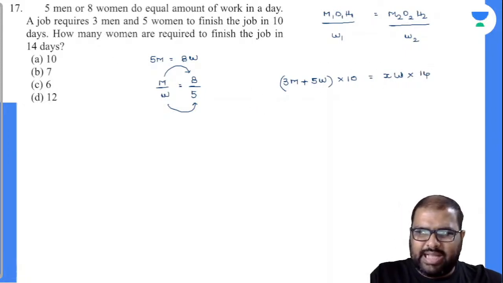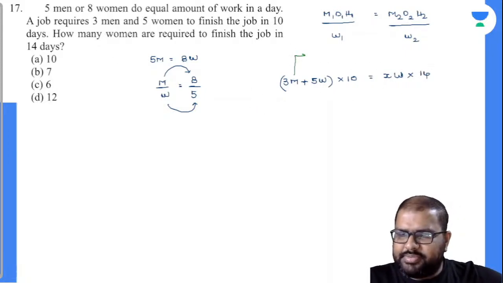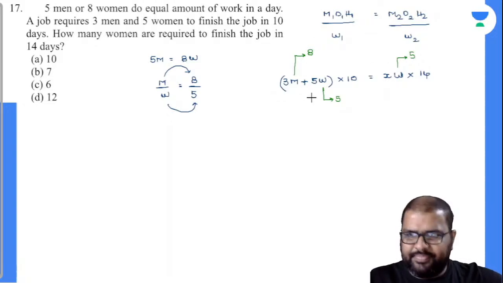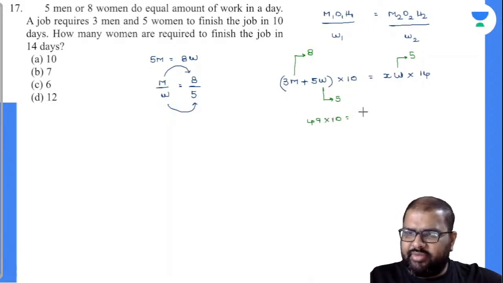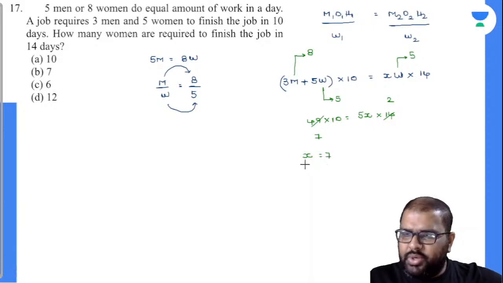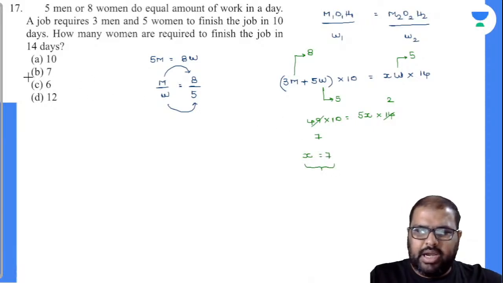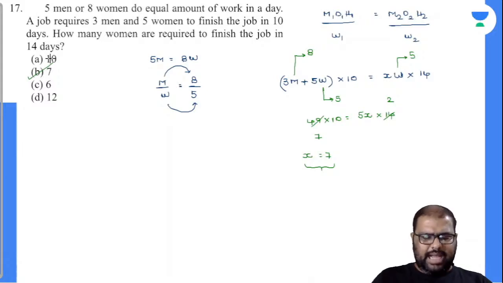So how can I cancel off this M and W? In the place of M, I can substitute 8. In the place of W, I can substitute 5. Same case, this is also 5 there. So 3 8s are 24, 5 5s are 25. 24 plus 25 is nothing but 49. 49 into 10 is equal to 5x into 14. So I can write this as 7 2s are 14, 7 7s are 49. So automatically 5 2s are 10 gets cancelled off. X value is equal to 7. So how many women do you require? You need 7 women, and your option B satisfies. As simple as that.